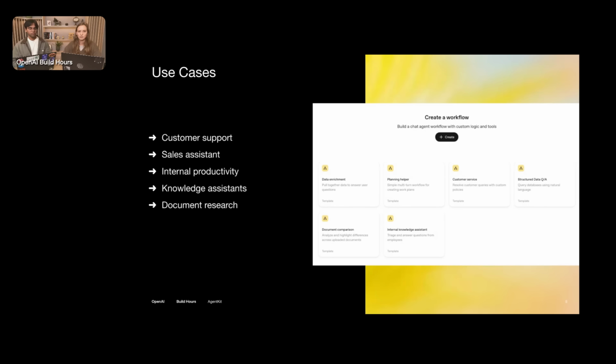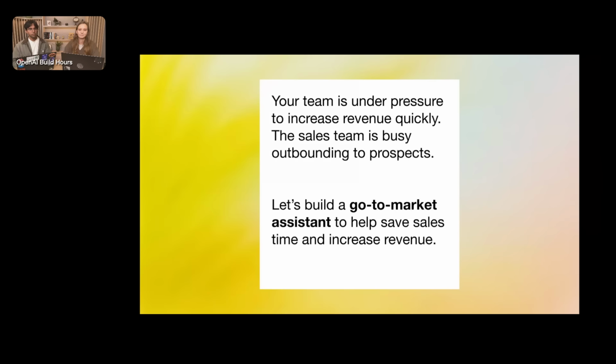Cool. So we're already seeing a bunch of startups and Fortune 500s and everything in between using agents to build a breadth of use cases. Some of the more popular ones that we're seeing are customer support agents to triage and answer chat-based customer support tickets, sales assistants, similar to the one that we'll demo today, internal productivity tools like the ones that we use at OpenAI to help teams across the board work smarter and faster and reduce duplicate work, knowledge assistants, and even doing research like document research or general research. And the screenshot here on the right is just a few templates that we have in the Agent Builder that show some of the major use cases that we're already powering.